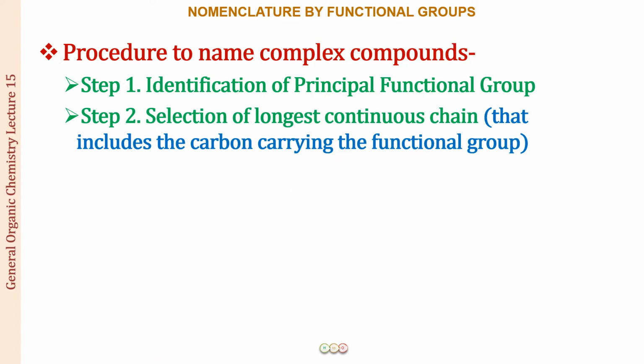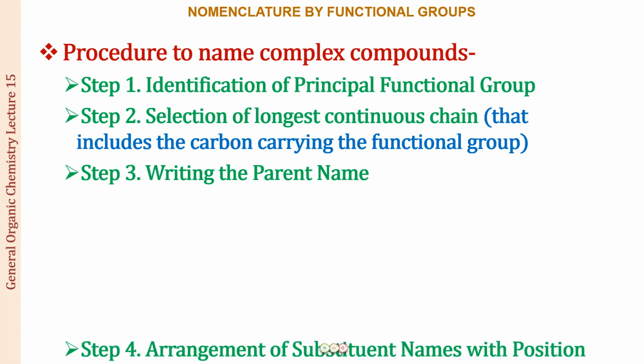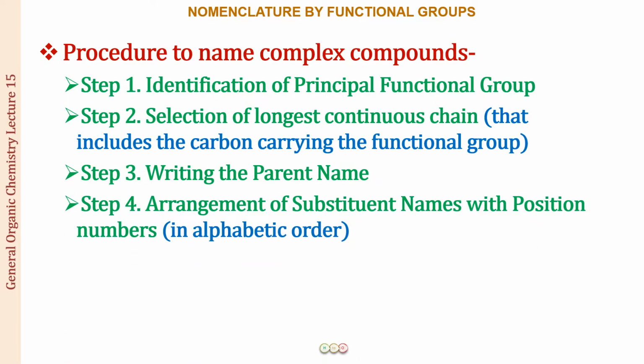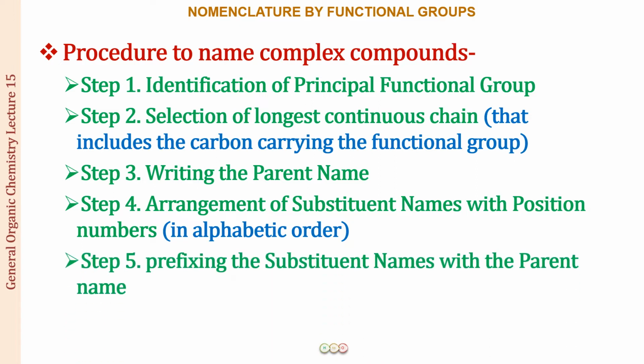The next step is the selection of the longest continuous chain, and this should include the carbon which is carrying the functional group. Next, you have to write the parent name, the number of carbons present in the longest chain. This is what you have already been doing. Then the arrangement of the substituent names with the position numbers in alphabetical order, and then prefixing the substituent names to the parent name. So let us see how we are going to name these compounds.